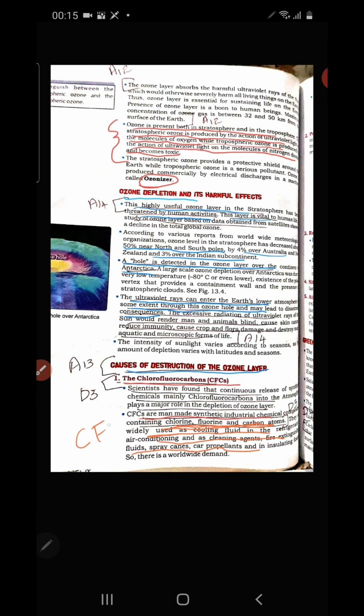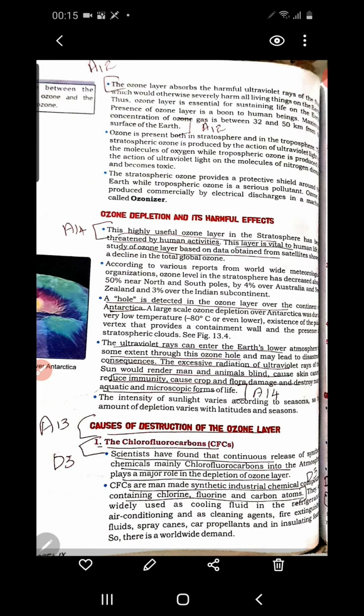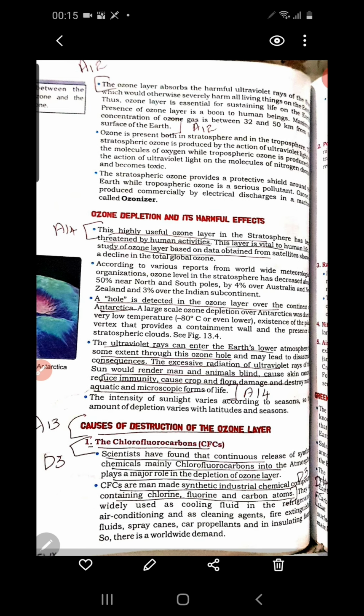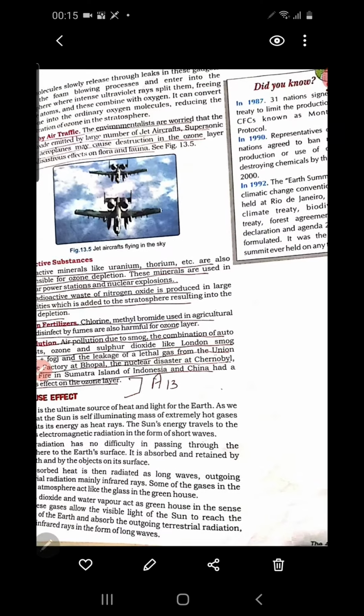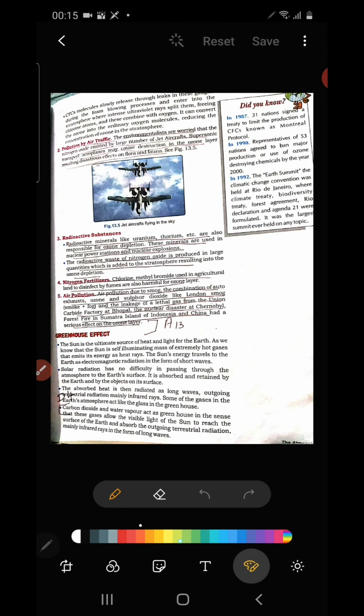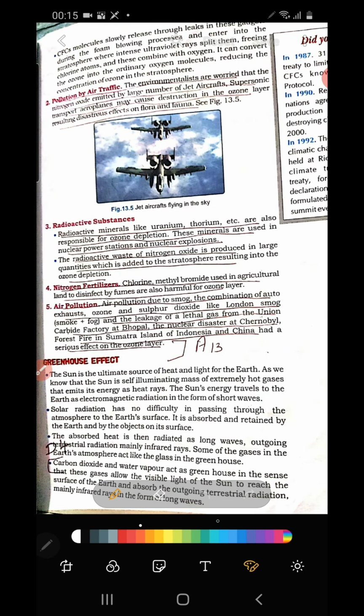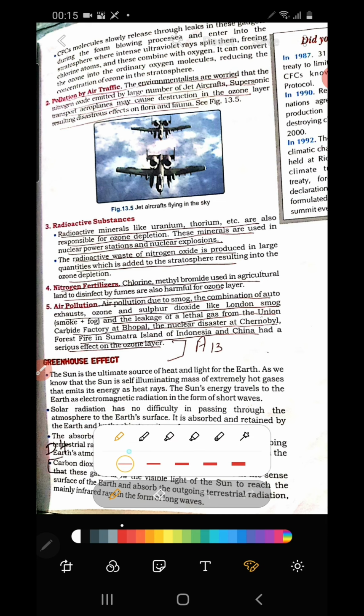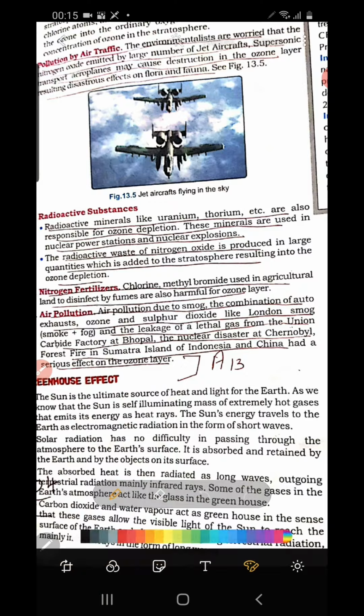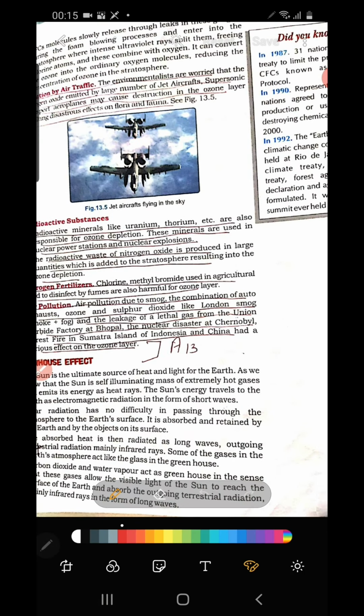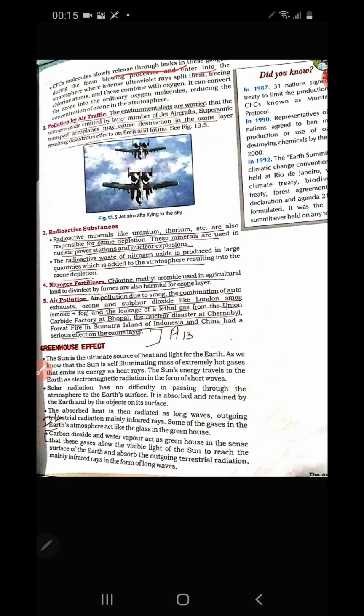Sometimes leakages take place from these devices, so the CFCs reach the atmosphere, and when they reach the upper layer of the stratosphere, intense ultraviolet rays split them.